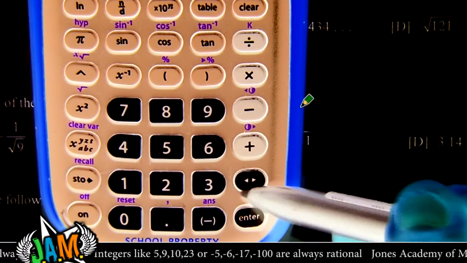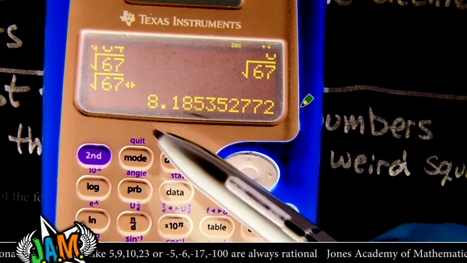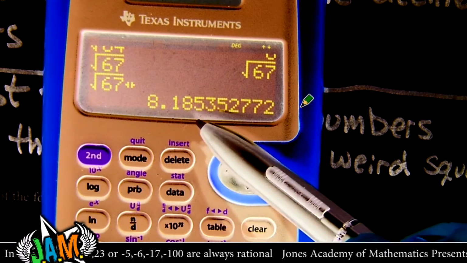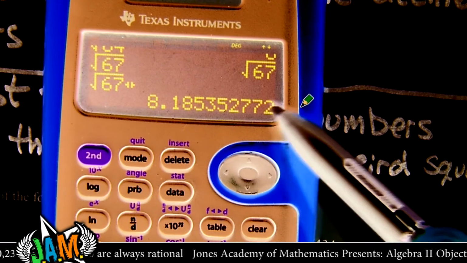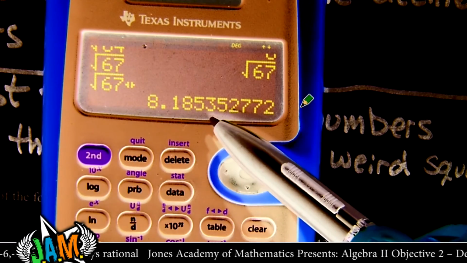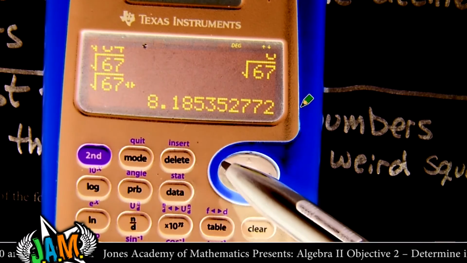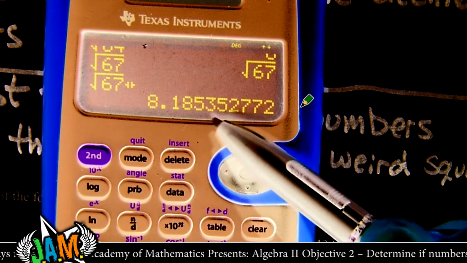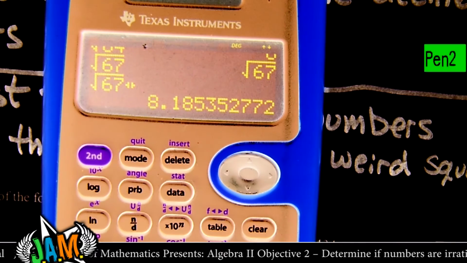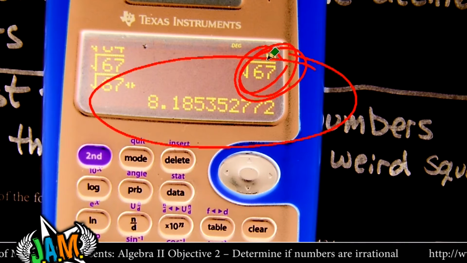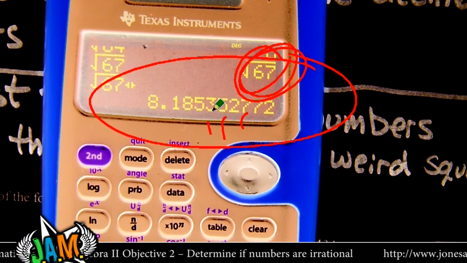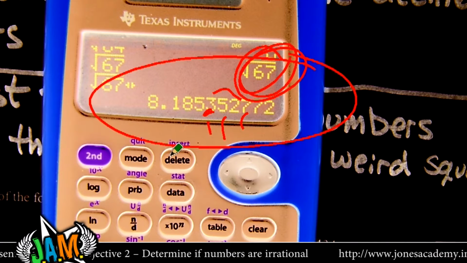I'm going to hit the toggle button, and you're going to see that this goes 8.185352772. At no point is this a pattern. You can try to make one up out of your head and be like, but it said 535. No, it's got to be like 535353535 right there. So that's not a pattern. Weird square root right here. So this is irrational. That's supposed to say IRR.